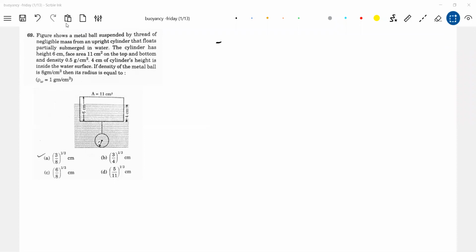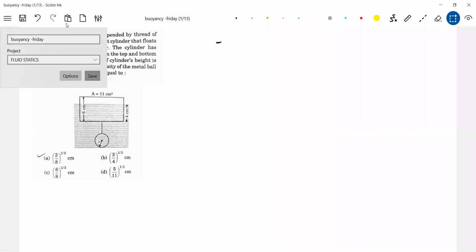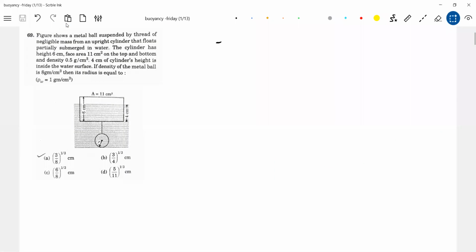Okay, we'll start with this problem. It's there in DPP. I just picked up the problem from DPP. There's a metal ball suspended by a thread of negligible mass from an upright cylinder that floats partially submerged in water.